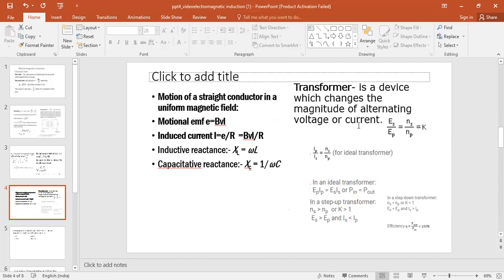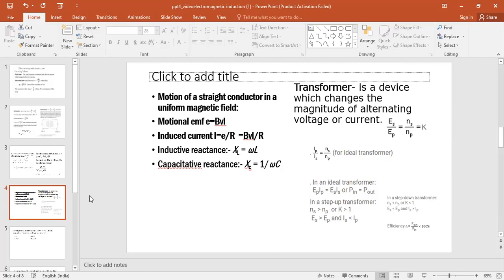We know the transformer is a device which changes the magnitude of alternating voltage or current. There is a famous transformer ratio, ES divided by EP is equal to NS by NP, that is equal to K. That is equal to IP by IS is equal to NS by NP for an ideal transformer. IP is the current in the primary, IS is the current in the secondary, NS is the number of turns in the secondary, NP the number of turns in the primary.